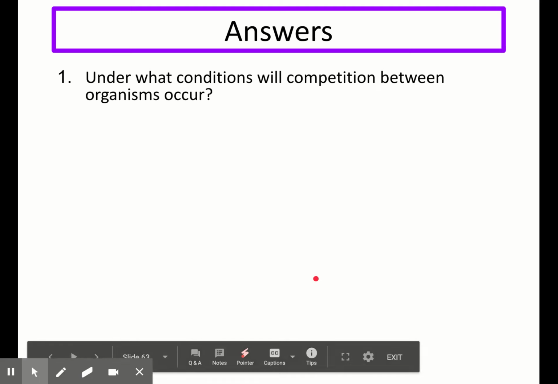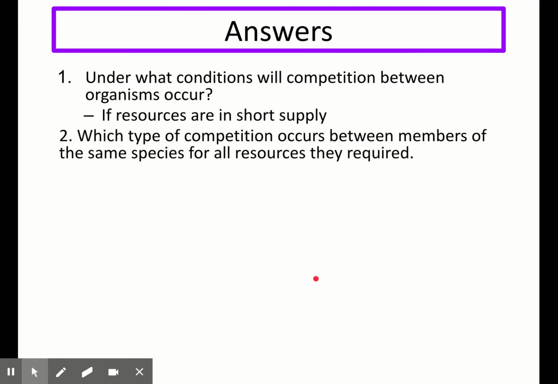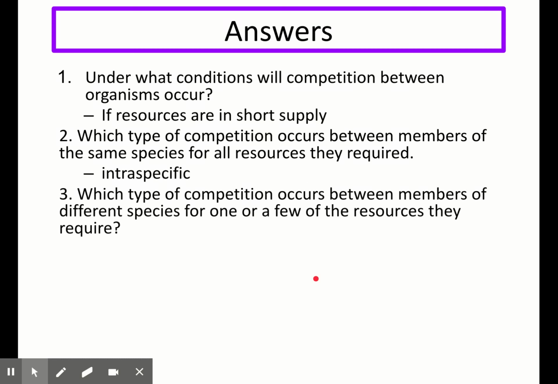Number 1 asks, under what conditions will competition between organisms occur? The answer for this is if resources are in short supply. Question number 2 asks which type of competition occurs between members of the same species for all resources they require. The answer for this is intraspecific. Number 3 asks which type of competition occurs between members of different species for one or a few of the resources they require. The answer is interspecific.